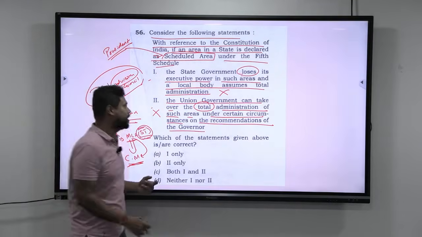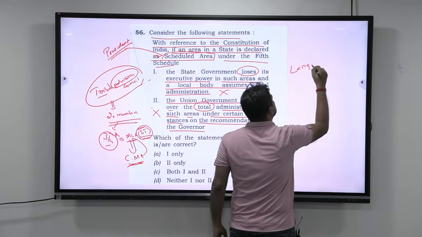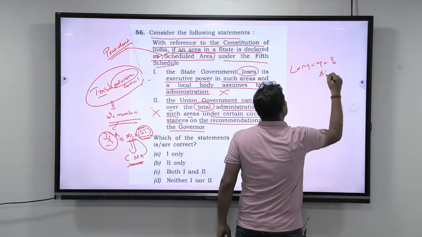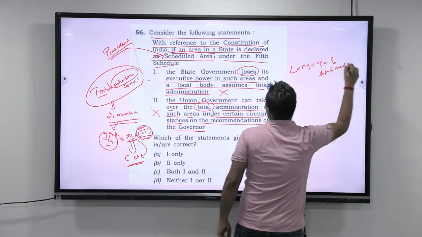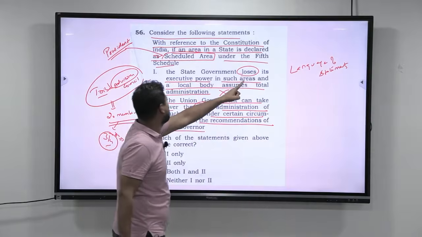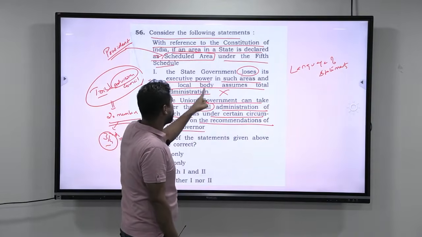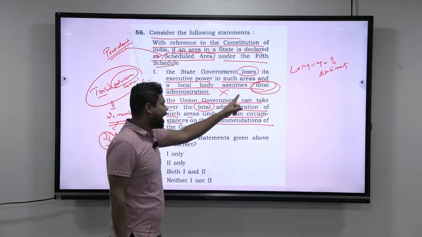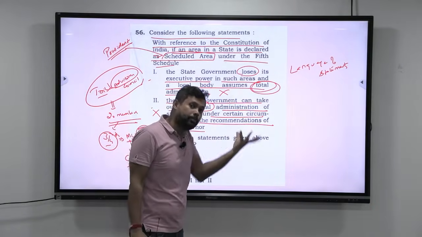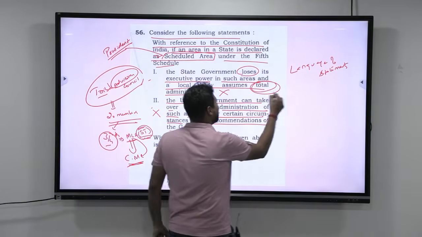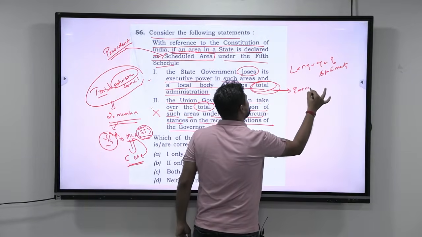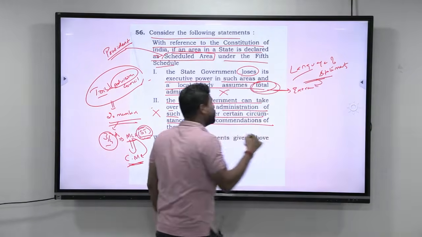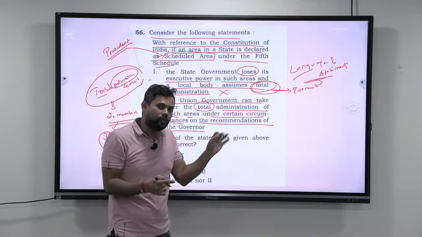Other way of getting the answer is the language of the statements. If you look at the language of the statement, the state government loses its executive power in such areas and a local body assumes total administration. If they had not added total, it wouldn't have seemed so extreme. But because they have added total, it becomes very extreme. The language of the statement is made extreme so that you should not have any doubt that that statement is wrong.